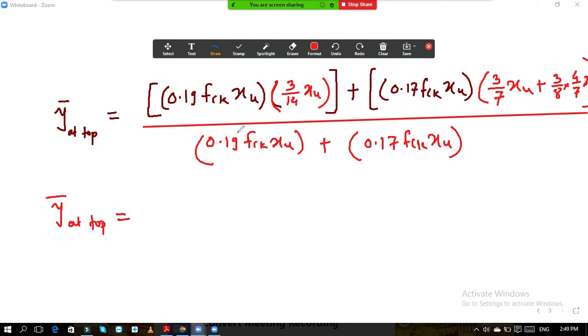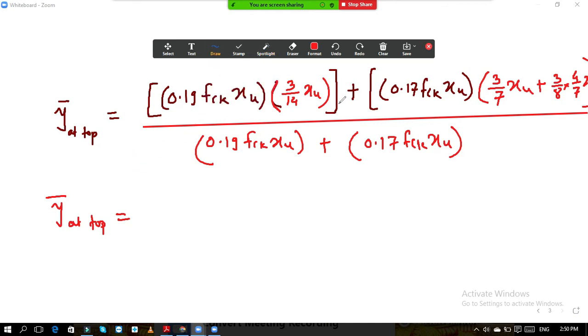Now if you solve this further, we can take xu common from both the terms. fck is also common. Fck xu is common from both the terms, so we take that common from the numerator and from the denominator also, and fck xu will get cancelled.